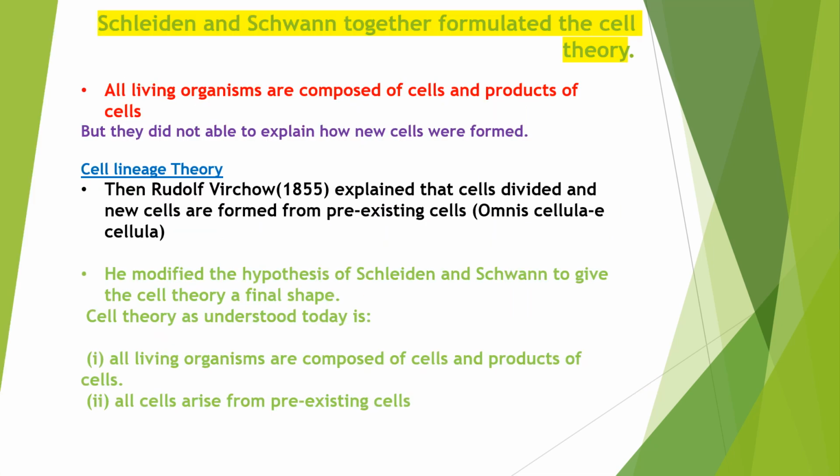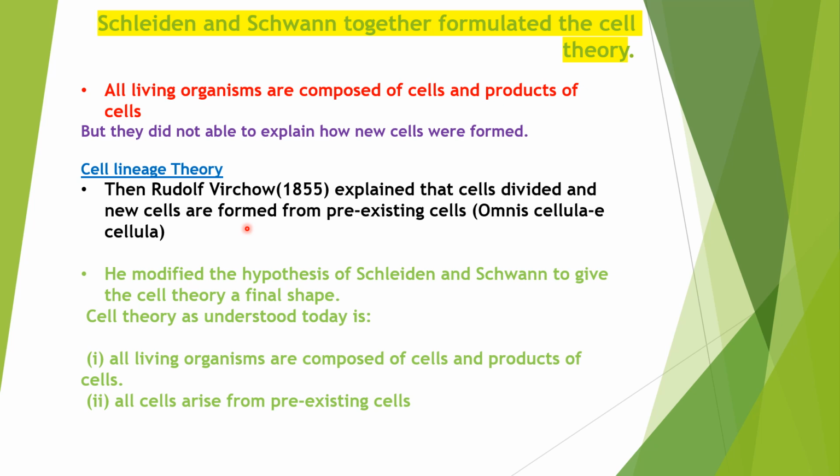His name is Rudolf Virchow. He gave a statement which is known as omnis cellula e cellula. It is a phrase. Actually, it means all living cells arise from pre-existing cells. So this statement played a major impact on this cell theory. After that, Rudolf Virchow combined this statement into the cell theory and gave the cell theory its final shape.